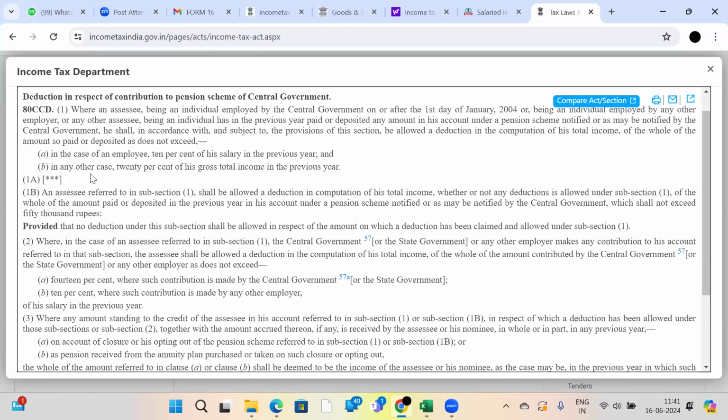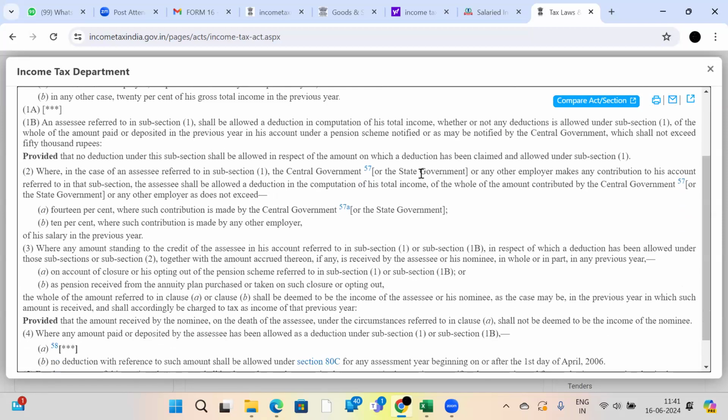If in any other case, 20% of his gross total income; this 20% is for self-employed persons. Suppose self-employed means like freelancers, like that.